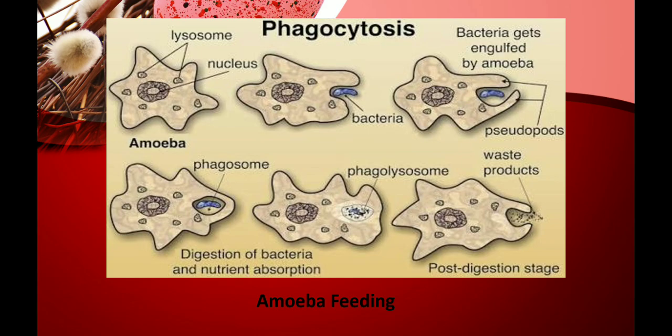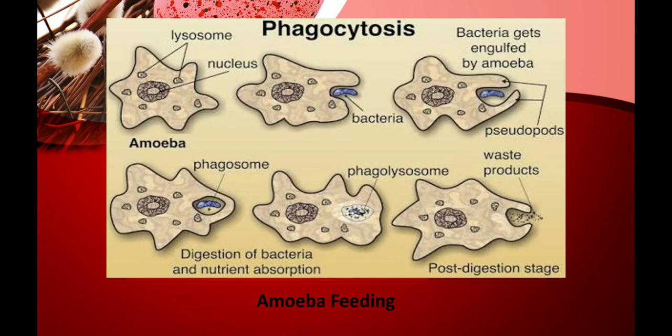So in the fourth picture you see the bacteria inside the amoeba. In the fifth picture you can see the bacteria is getting killed and its nutrients are being absorbed. In the last image you can see the waste is excreted away from the body with the help of the contractile vacuole.